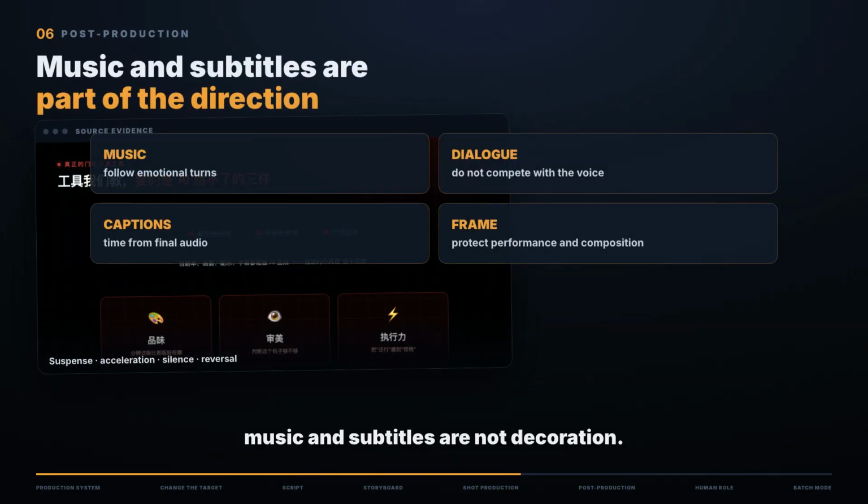Chapter 5. Music and subtitles are not decoration. Many AI videos reveal their demo quality during post-production. One track plays at the same emotional intensity from beginning to end. Subtitles reproduce every word in a large block. The result may be technically complete, but it does not feel directed.